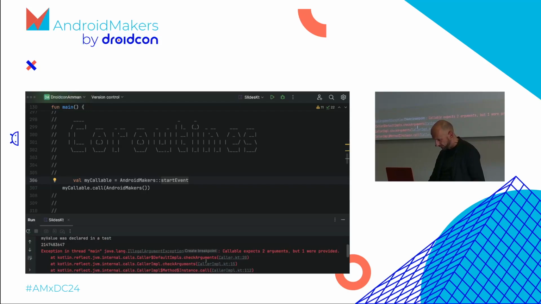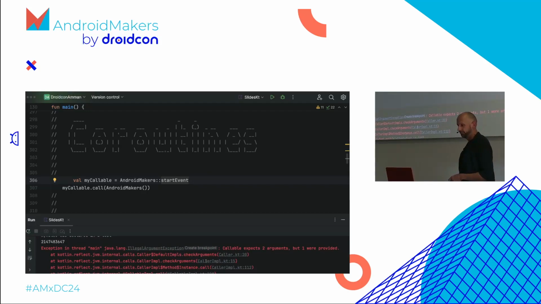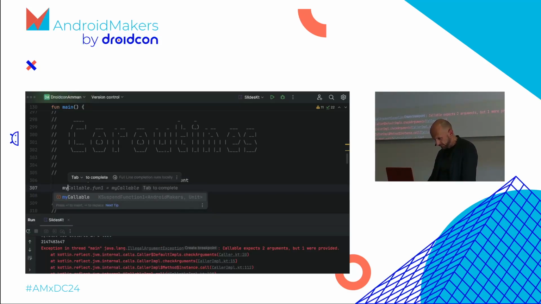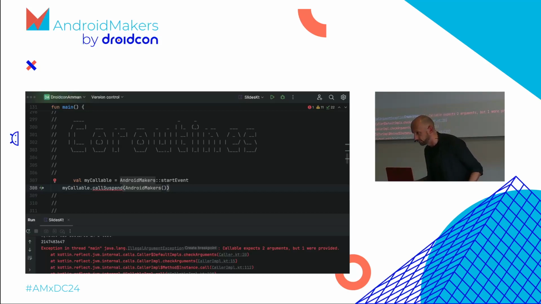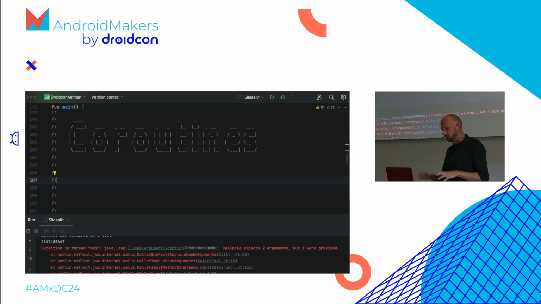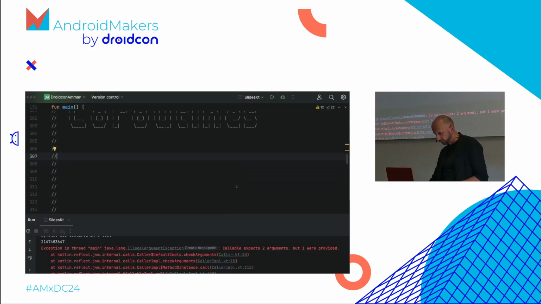Ooh, at runtime it fails. Hey, there should be 2 arguments here, not 1. You can probably guess which argument is missing, because we're going all the way back to bytecode. There's a thing called continuation that you need to run if there's a coroutine. This is why the callable has something like, hey, am I a suspend method? So you first check this, and if it says true, then please call suspend. And then you need to run blocking call around it, and then all of a sudden we work again. This is what makes reflection a bit tricky. If you imagine checking all your code and all the methods, is this a suspend method, then do this, otherwise do this. A bit ugly, but this is how coroutines are completely supported here with reflection.